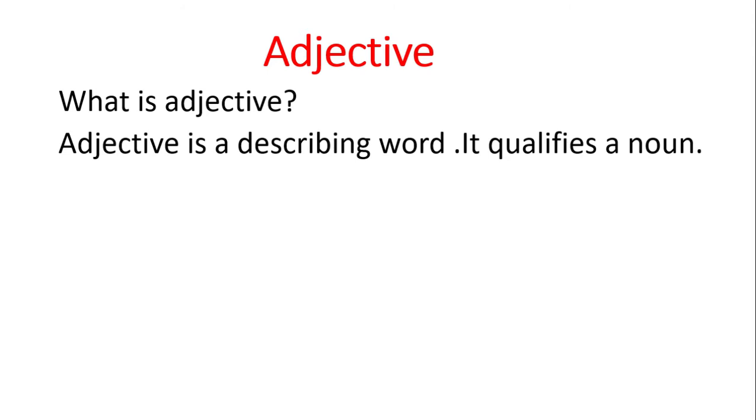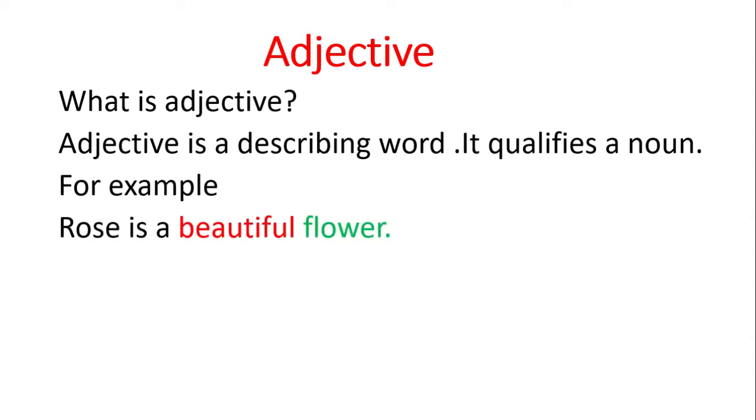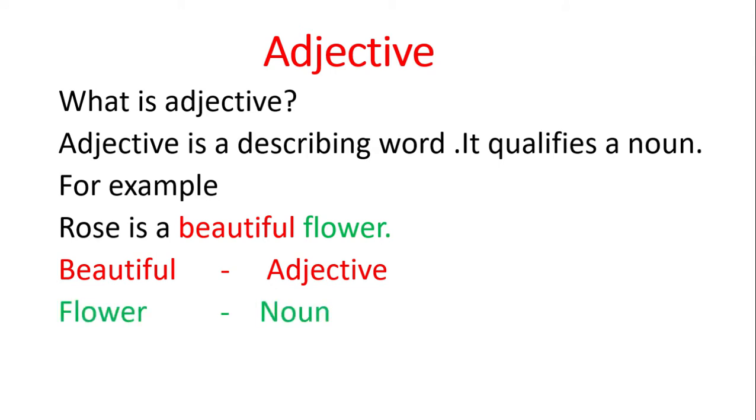Adjective. What is an adjective? An adjective is a describing word. It qualifies a noun. For example, rose is a beautiful flower. Beautiful is the adjective. Flower is the noun. The word flower is qualified by the adjective beautiful.